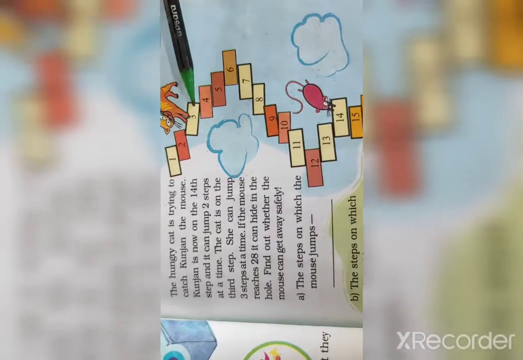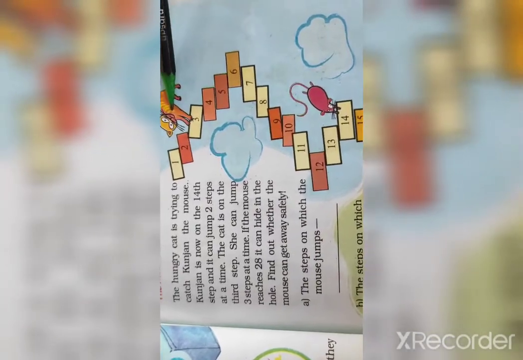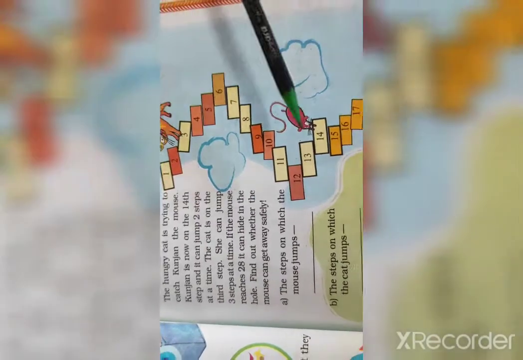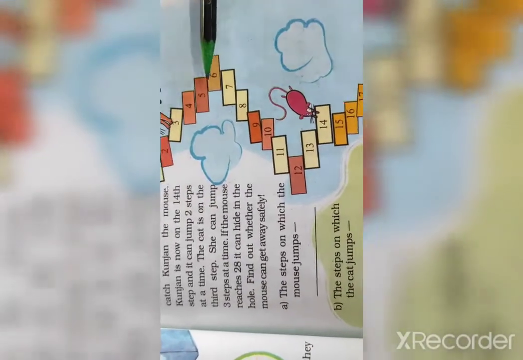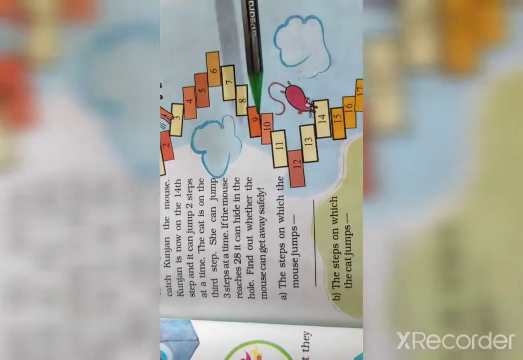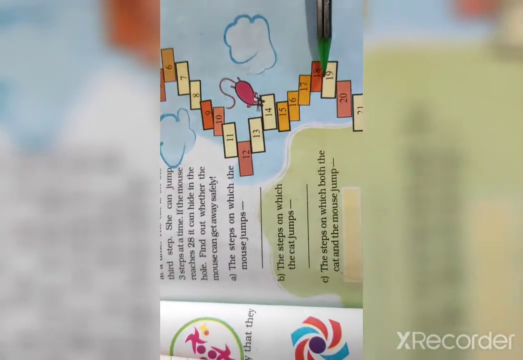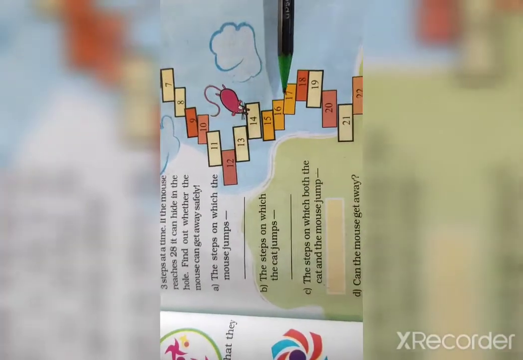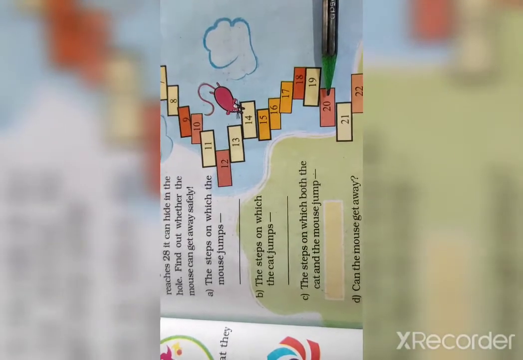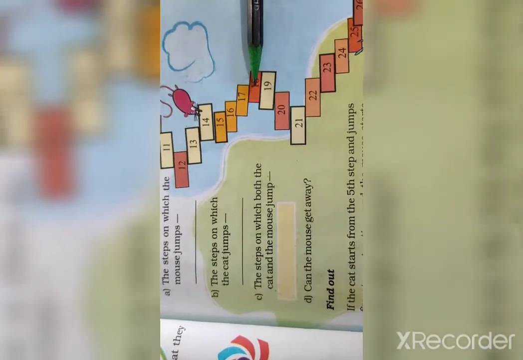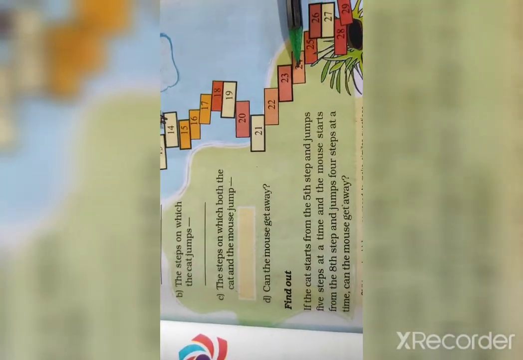Yes. 3 steps at a time she can jump. So 1, 2, 3, 6. So the mouse will reach here. Then from the 6, the cat will reach here. Then from here, the mouse will be here. Then 12, 20, 15, 22, 18, 24.